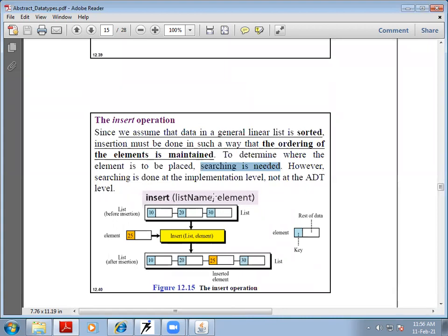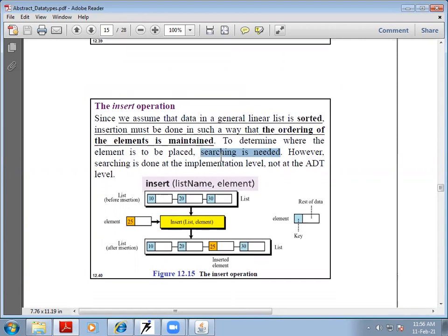We assume that the list is sorted, so that we can find where the new element has to be inserted, or deleted. And the searching operation is done at the implementation level, not at the abstract data level.